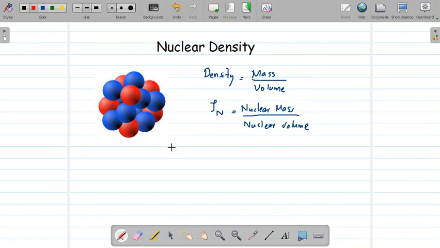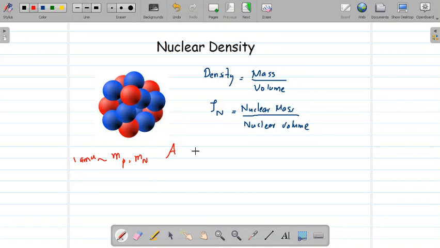So what will be nuclear mass if there are A number of nucleons? If A is the mass number, then that means there are A number of neutrons and protons in the nucleus. What is the mass of a proton and the mass of a neutron? We studied about the mass of the proton mp and mass of the neutron mn in the last class. Its values are approximately equal, a little bit different. We can approximate the value of mp and mn to be equal to 1 AMU. This is an approximation only. So we will be choosing mass of the neutron and mass of the proton to be equal to 1 AMU,